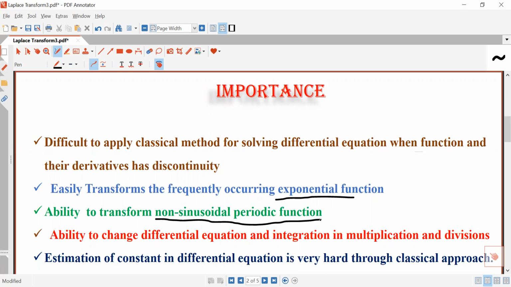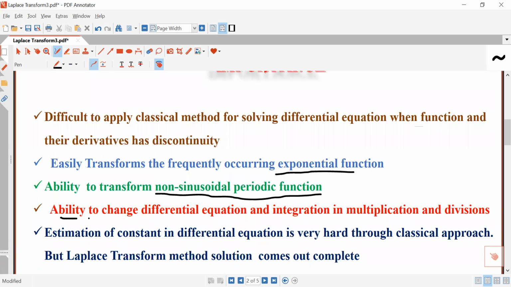So this is one of the main merits of the Laplace transform. And also the Laplace transform has the ability to change differential equations and integration into forms of multiplication and division, and then it is easy to handle such functions. You just have to obtain the Laplace transform of the differential equation and integration.